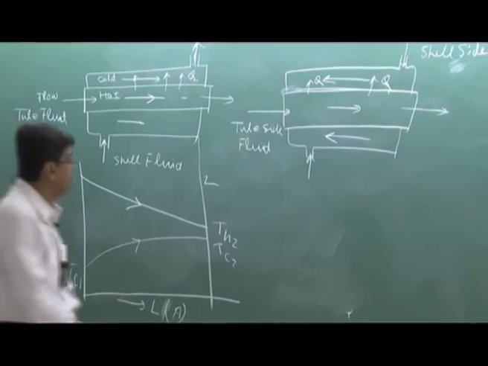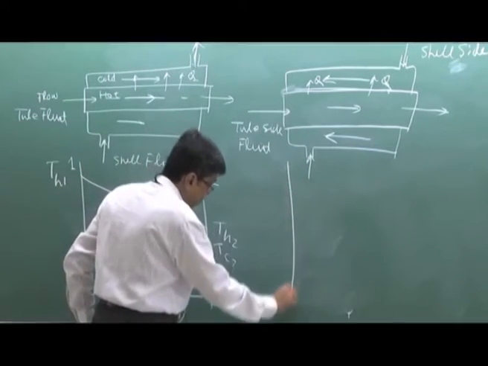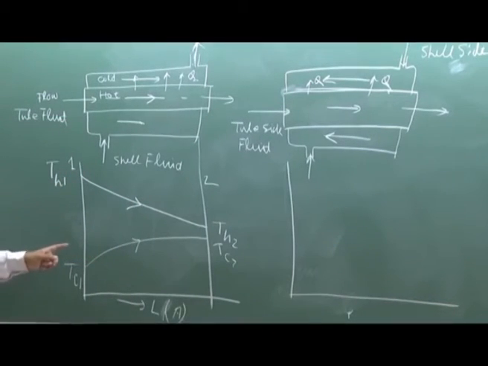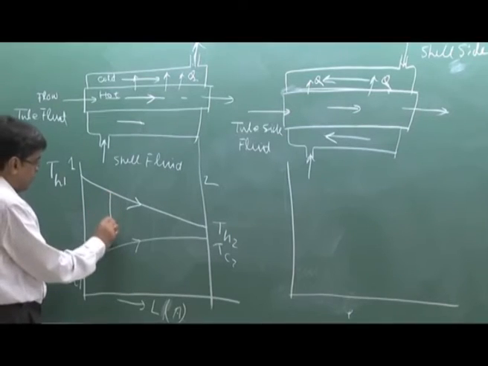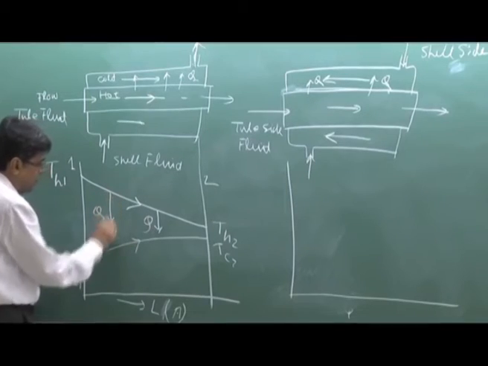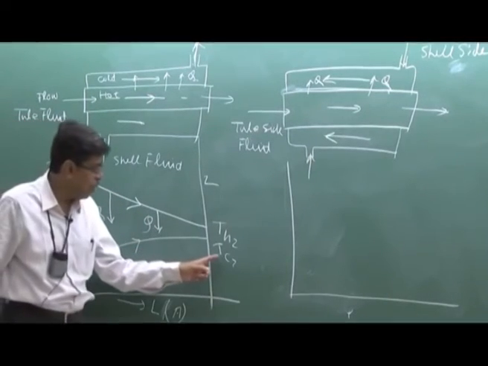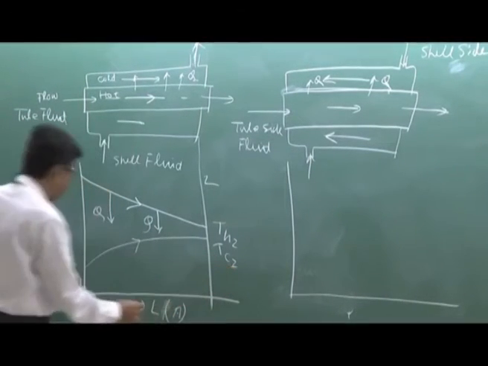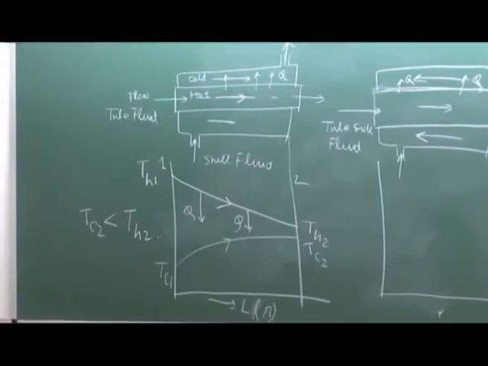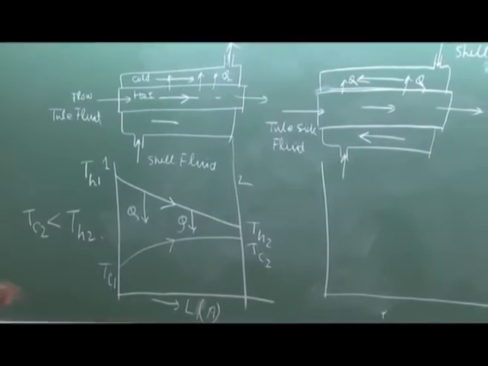Now, here one thing, that to make the heat transfer Q, there should be always a temperature gradient. So therefore, the outlet temperature Tc2 in this case is always less than TH2. Tc2 cannot be higher than TH2. Tc2 is always less than TH2, always.